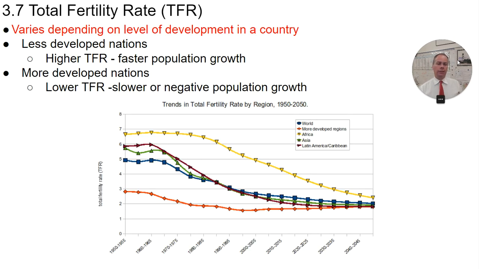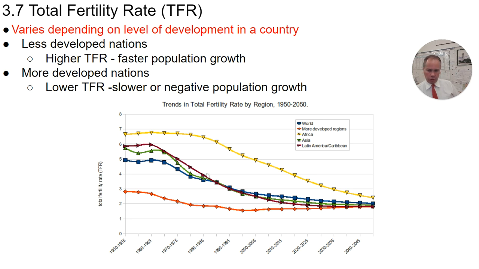And we'll be talking at the end of this unit about the demographic transition model, which predicts what happens to population growth of countries as they go through economic development. And so typically what the patterns are is that less developed, developing nations typically have higher total fertility rates and faster population growth, whereas more developed nations typically have a lower total fertility rate and slower or even negative population growth.